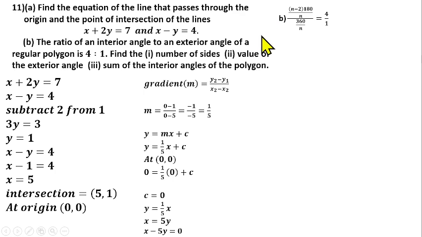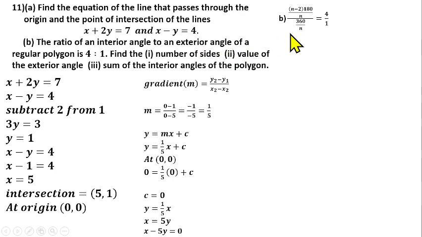So we know that each interior angle of a regular polygon is (n minus 2) multiplied by 180 over n. Then over, which is the ratio. We are talking about the ratio of this to this, and ratio means division. So the ratio of each interior angle to each exterior angle.